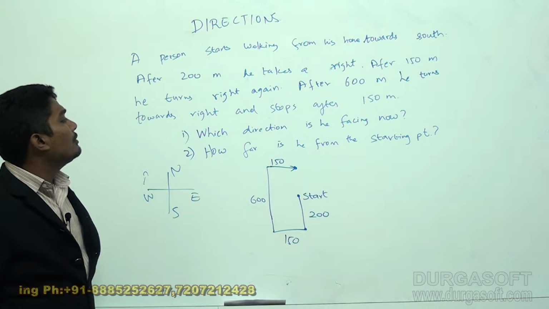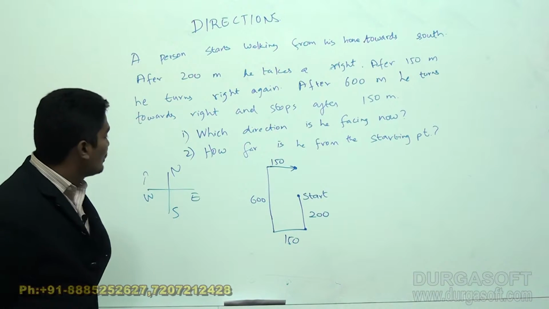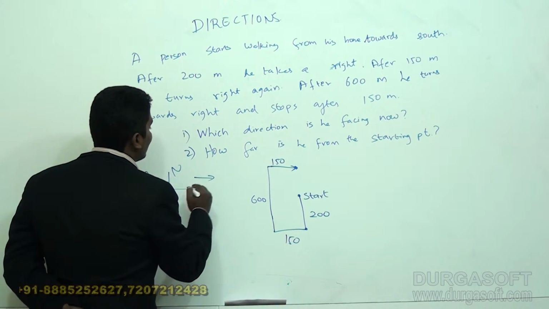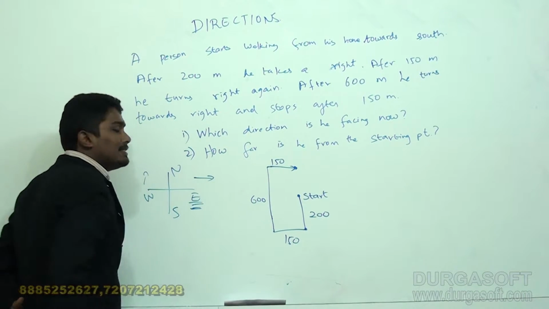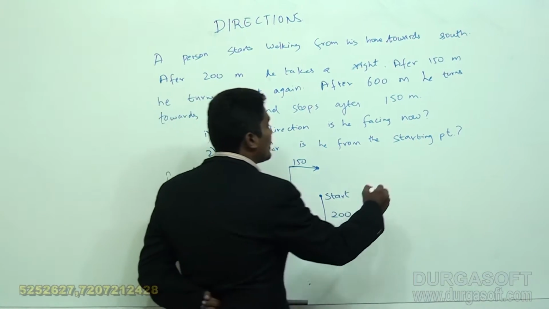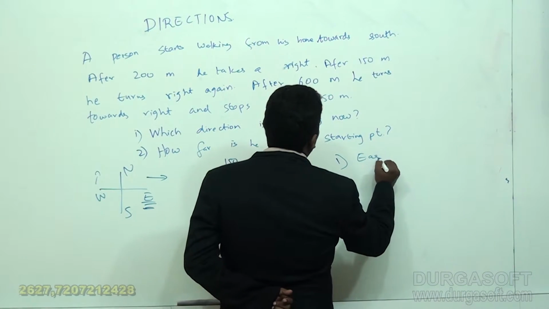Now first question, in which direction is he facing now? If you see now, he is facing in this direction. This direction is nothing but east. So the answer for the first question will be east.